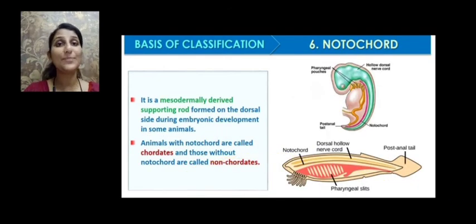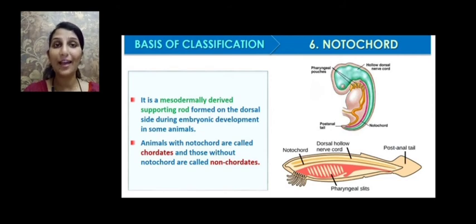And the last basis of classification is whether the animals are having a notochord. What is this notochord? It has been derived from the mesoderm, just like the coelom. So it is mesodermally derived, and it is a supporting rod formed on the dorsal side. We know the upper side is called the dorsal side. So it is a supporting rod which is seen on the dorsal side and is formed during embryonic development in very few animals, in some animals.